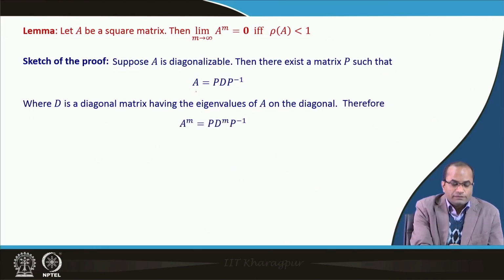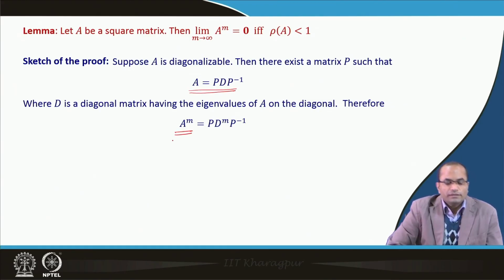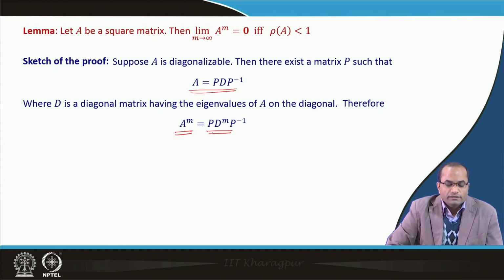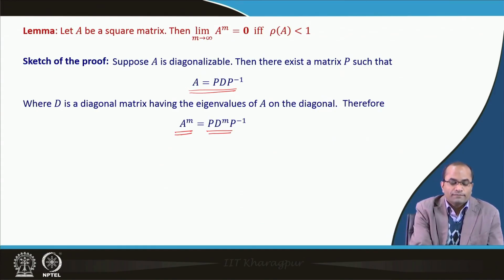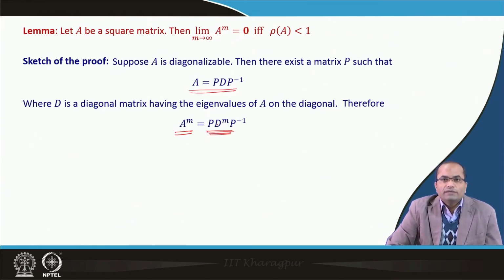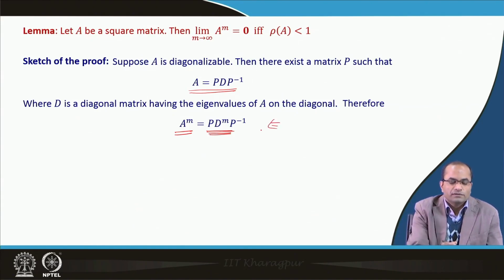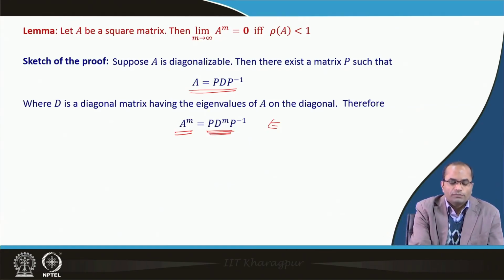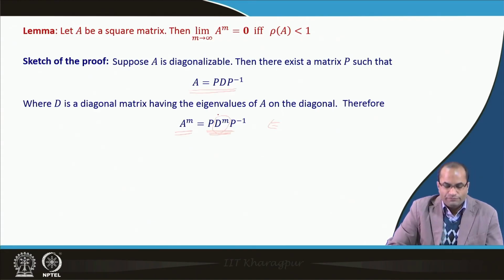So, if A is P D P inverse, then we can also find the product of A, for instance A power m, and that we have also seen in the topic of linear algebra in engineering mathematics 1, that this product is nothing but P, then the product for D, which is very easy because D is a diagonal matrix. This is one of the applications of diagonalization, where we can get a very large power of a matrix, because getting D power m is trivial in this case.